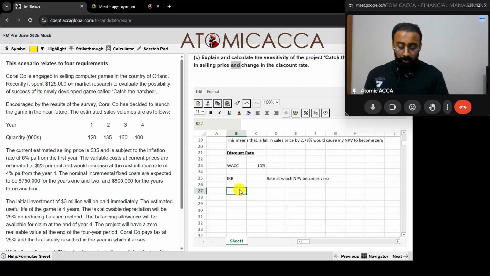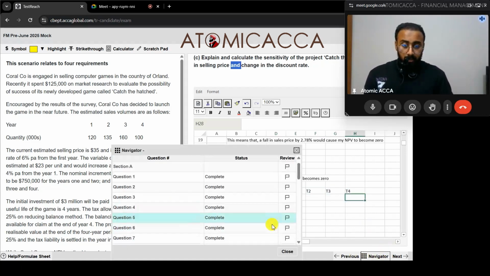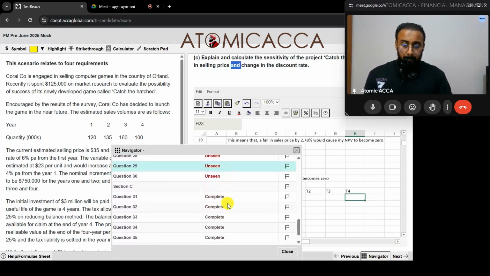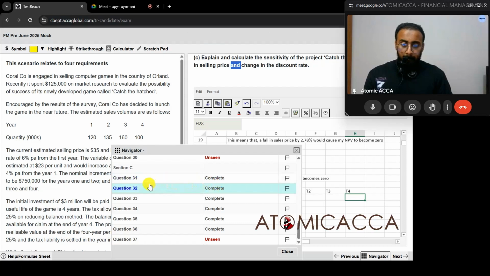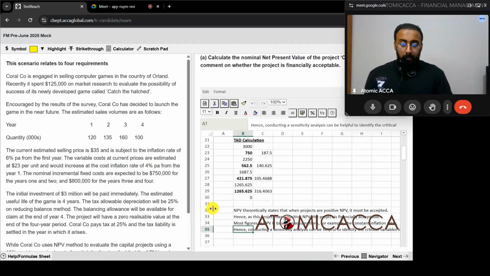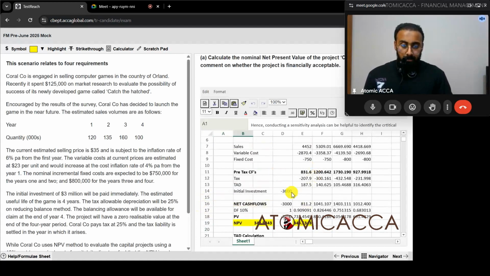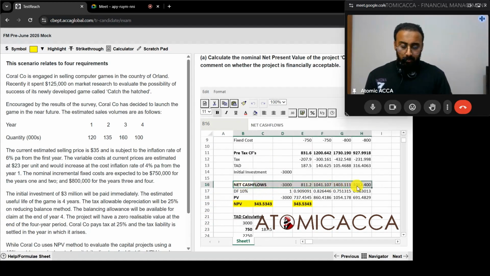For that, I have to find out the net cash flows from that other table. Since I'm not able to copy paste from that table for some reason, let's try once again if you are able to copy or not. So we are currently in question number 34. It is over here. We have these net cash flows. Let's try copying it once.